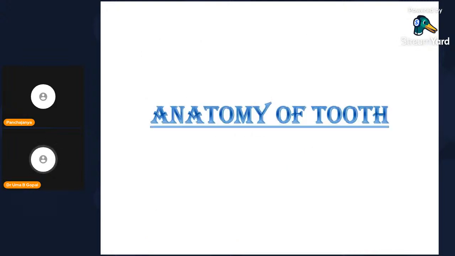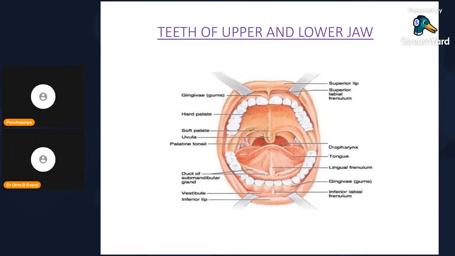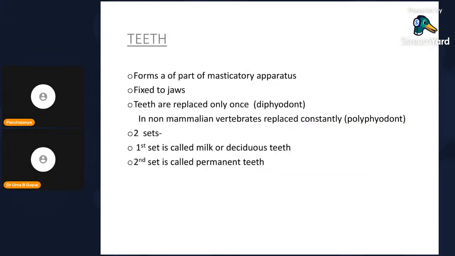Next, it is the anatomy of the tooth. Teeth of the upper and lower jaw. You can see the teeth here. They form a part of the masticatory apparatus, fixed to the jaws, upper jaw and lower jaw.